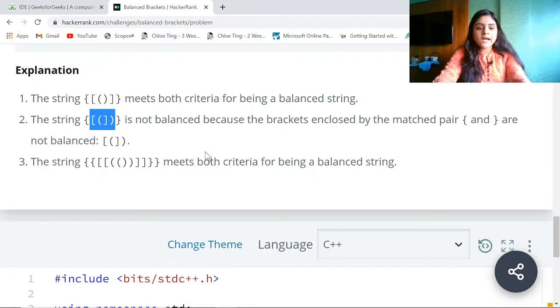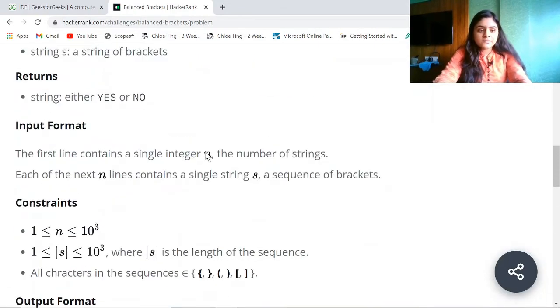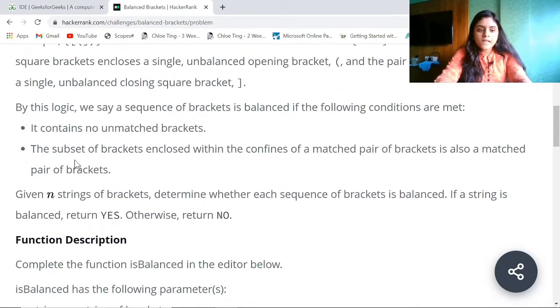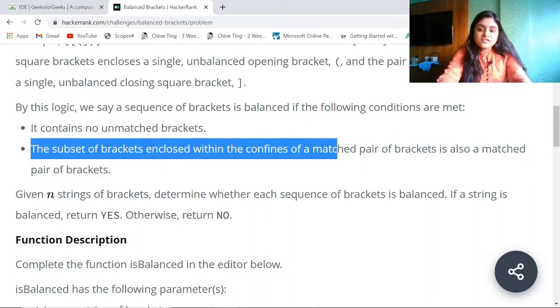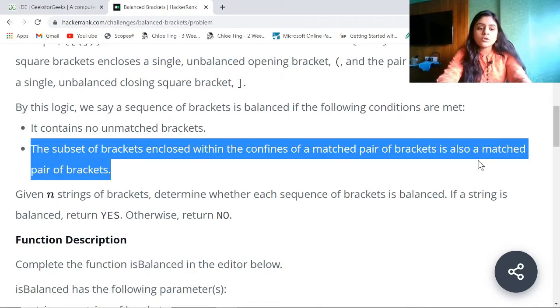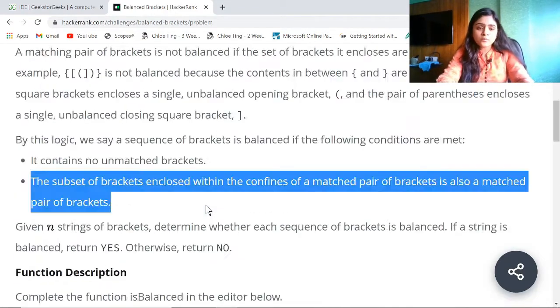So that means, as written in the statement, the subset of brackets enclosed within the confines of a matched pair of brackets is also a matched pair. So the brackets inside a matched pair should also be a matched pair, right? So this problem is a stack problem.